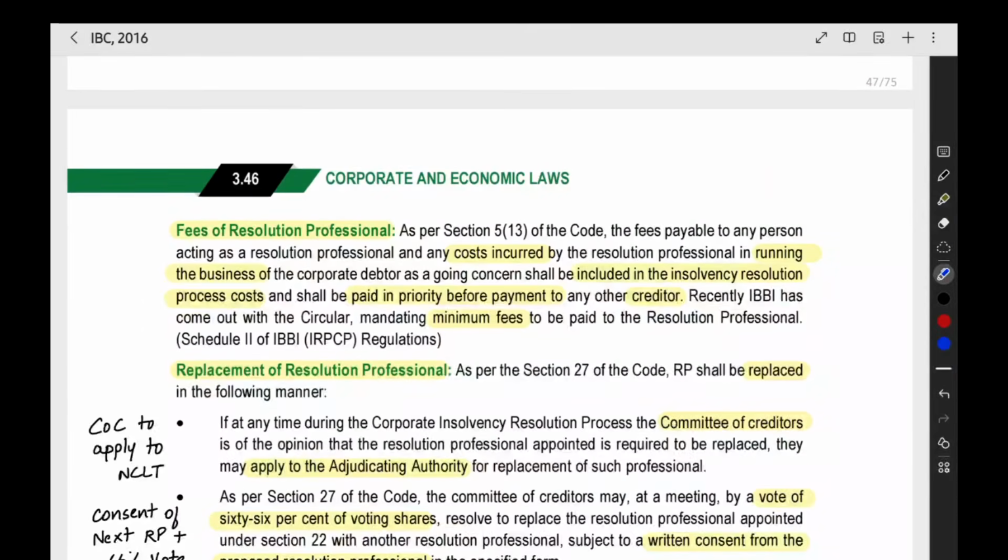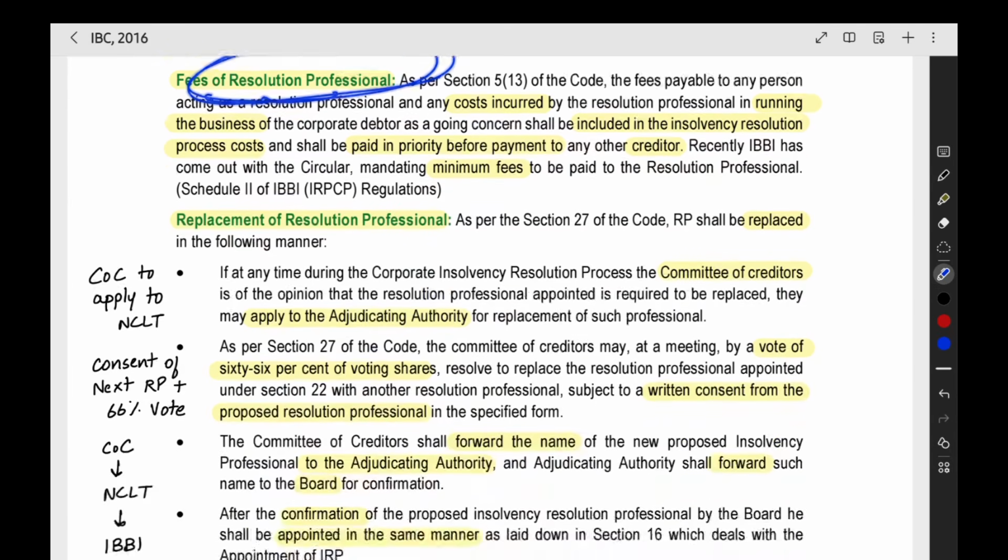Now, the fees of the resolution professional. The resolution professional we are appointing, right? The fees of the person is very important. You have to pay it in priority even before all the claims. Even before paying all the creditors, you have to first pay the resolution professional. After that only you can pay the creditors.